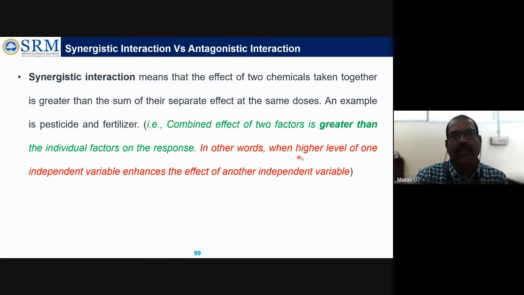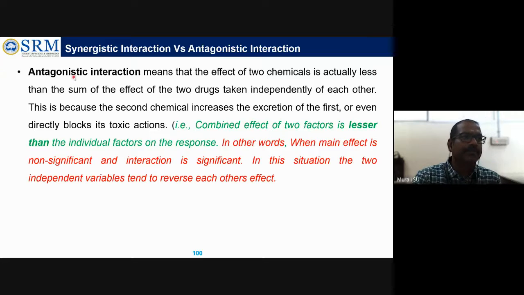In other words, when a higher level of one independent variable enhances the effect of another independent variable, means one factor will enhance the value of the other factor. So if you have two factors, the first factor will enhance the value of the other factor. Then we can say that kind of interaction is the synergistic interaction. Another one is, the effect of two chemicals is actually less than the sum of the effects of the two drugs taken independently of each other. Okay.